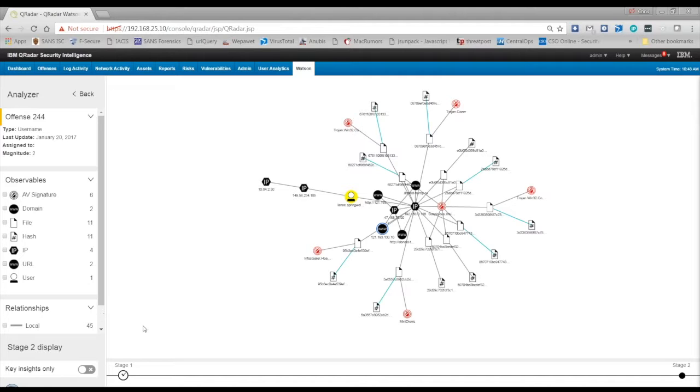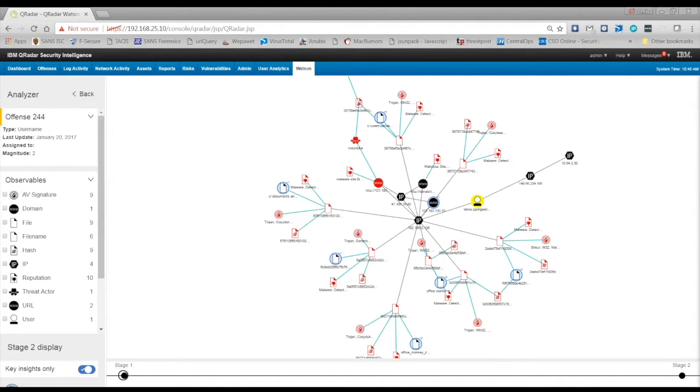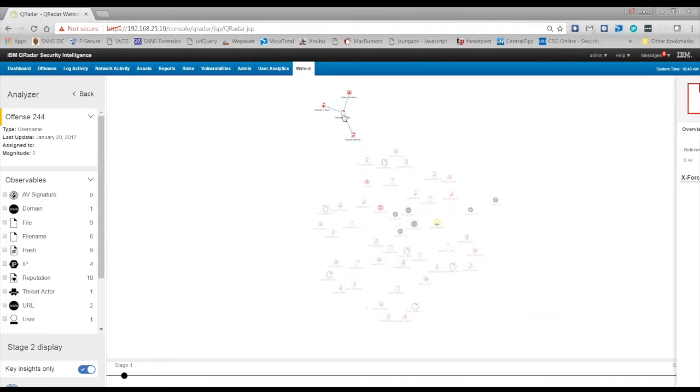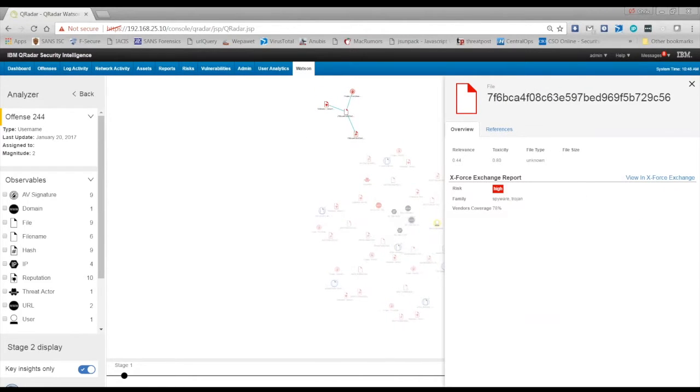And come back to stage 2 and let's explore some of the information here. So Watson has provided our investigator critical details with just clicking on simple nodes. In this case, I clicked on a file node, and Watson has explored the threat that it's posing to the